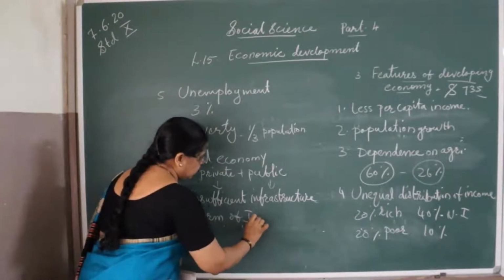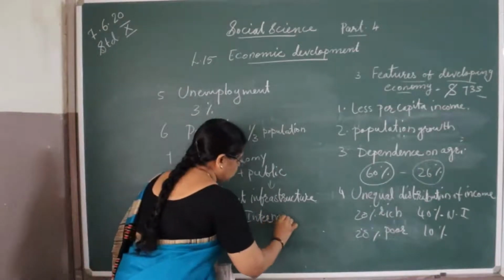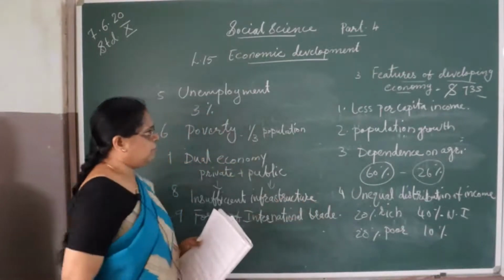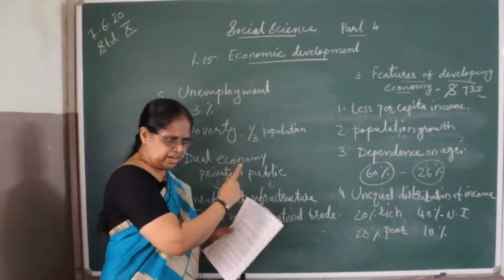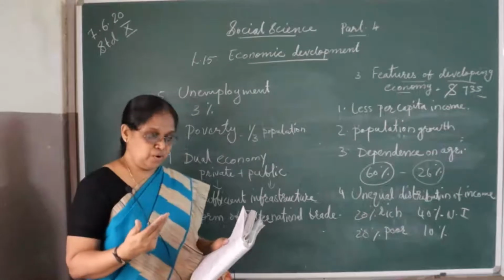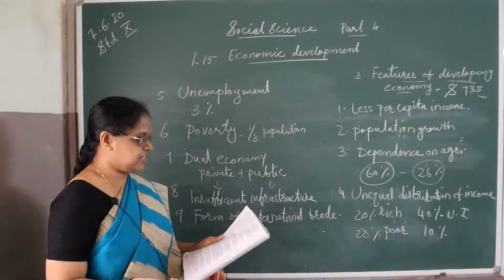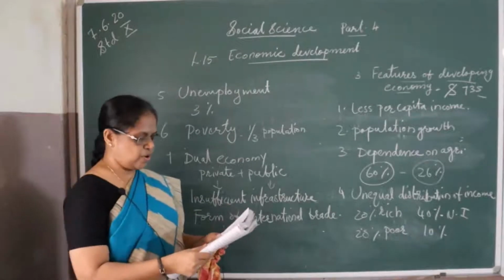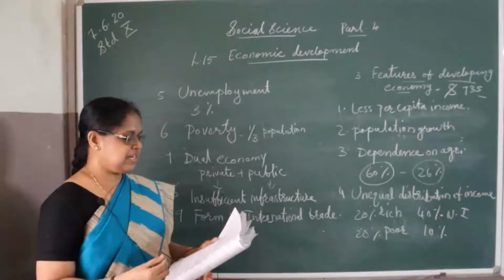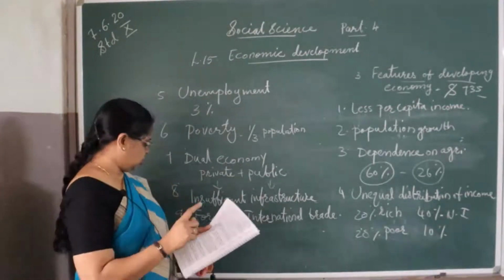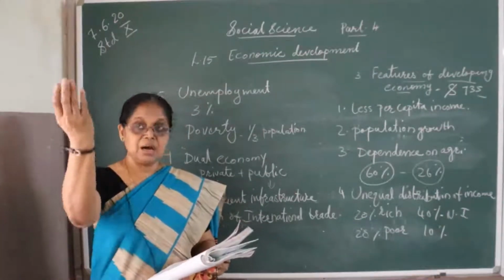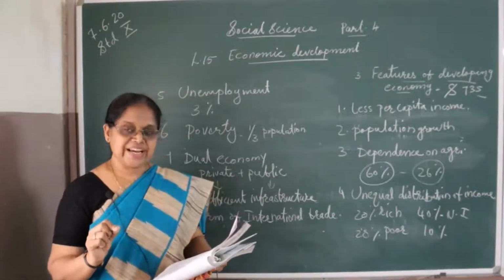Form of international trade. Here, the main occupation is agriculture. So the developing countries export only agricultural products and mineral ores or farm products. These types of products have less demand and low rates, so less income is gained by exporting these goods. While we export agricultural products or farm products, we import industrial products and machinery.